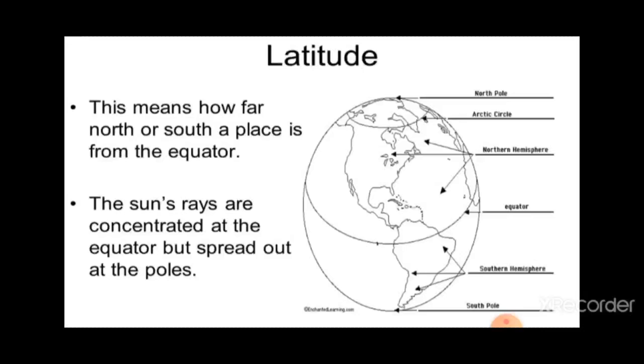These are the latitudes, and the different zones we read about in the previous topic belong to different latitudes. For example, from 23½ degrees north to 23½ degrees south is the torrid zone, which gets the maximum amount of heat.